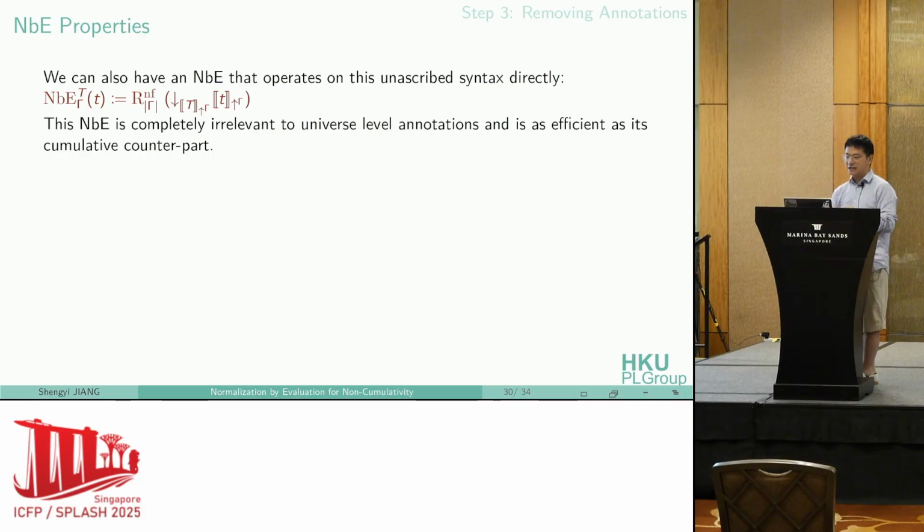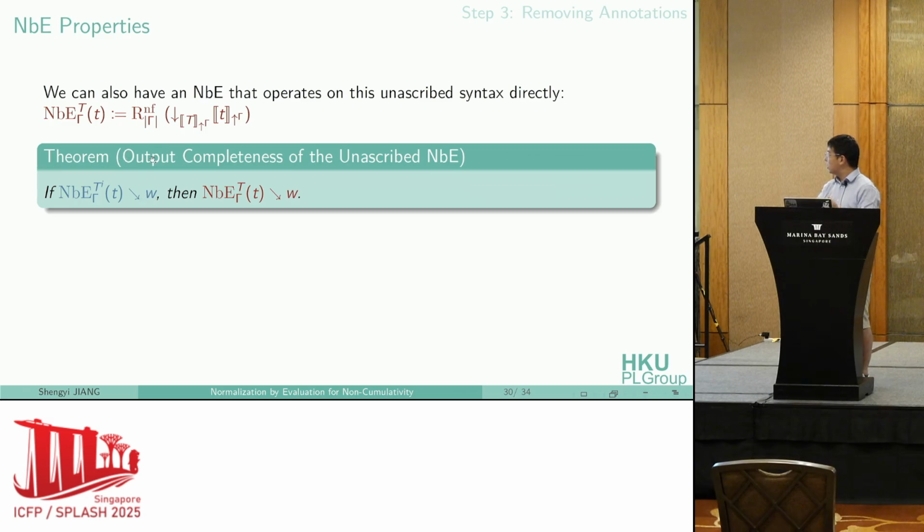And we can also show that we have an NbE algorithm that works on this unascribed syntax directly. It is defined in this way. And we have what we call output completeness, which says that if the ascribed NbE has an output, then the unascribed NbE also gives us the output. It's always true. This induction is actually simple because our NbE is defined in an untyped domain, so we don't need to care about well-typedness. We just do a plain induction, and we can show this theorem.